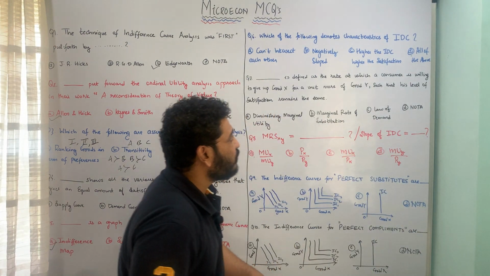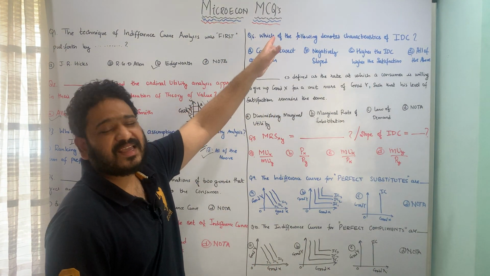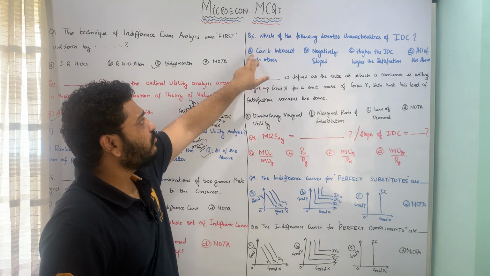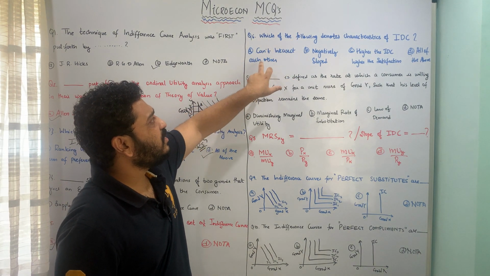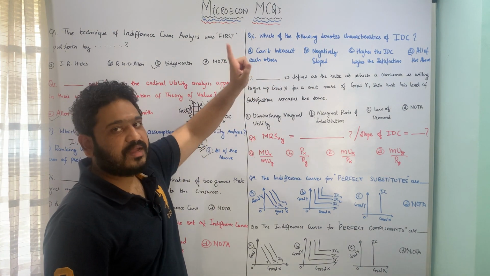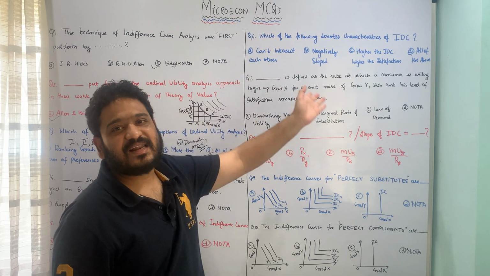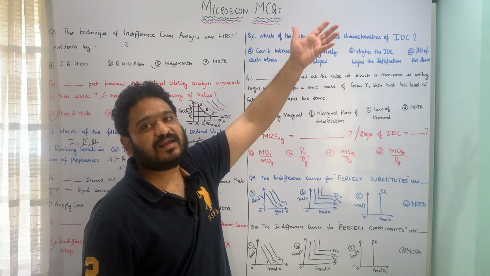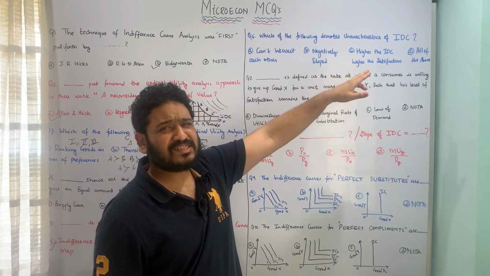Let us now move to the next question, which is talking about the characteristics of indifference curves, a very important concept. The first characteristic is that they can't intersect each other, that means two indifference curves cannot intersect each other. Second is they are negatively sloped. Third is higher the indifference curve, higher the level of satisfaction. And last is all of the above.